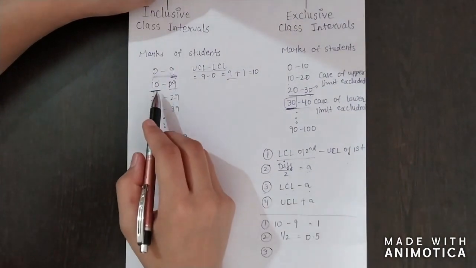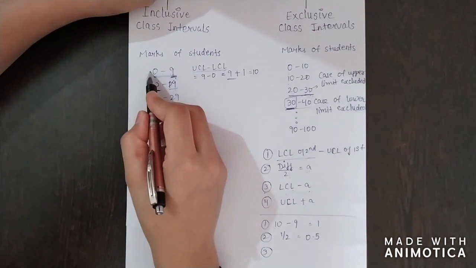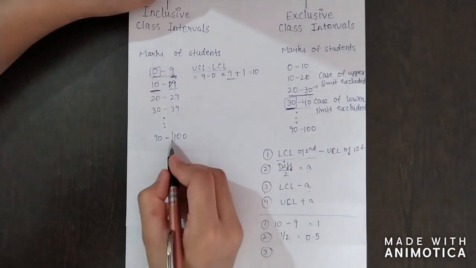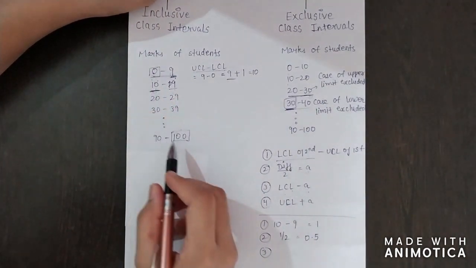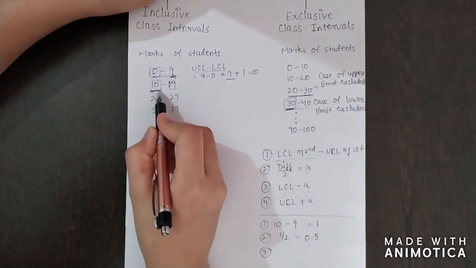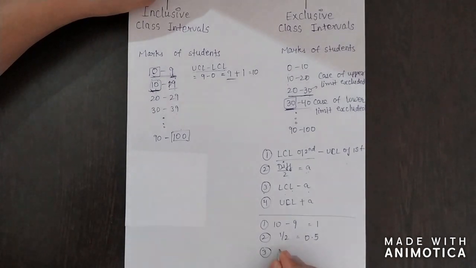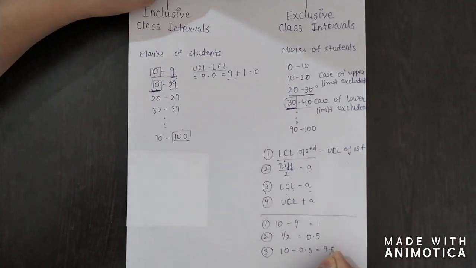We will not adjust the lower class limit of the first class and the upper class limit of the last class. We will not change these two, but we will change all the other class limits. So we'll start from here. Lower class limit 10 minus 0.5 gives 9.5.